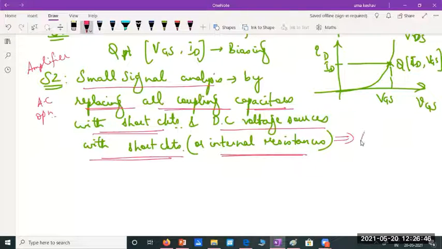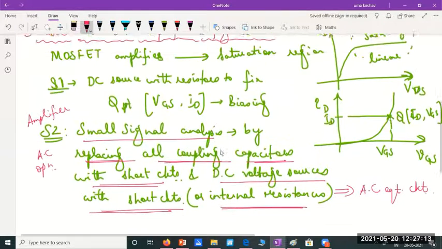When we do this, we call that the AC equivalent circuit. Such a circuit of an amplifier, where all coupling capacitors are replaced with shorts and DC voltage sources are also replaced with short circuits or their internal resistors, is known as the AC equivalent circuit.